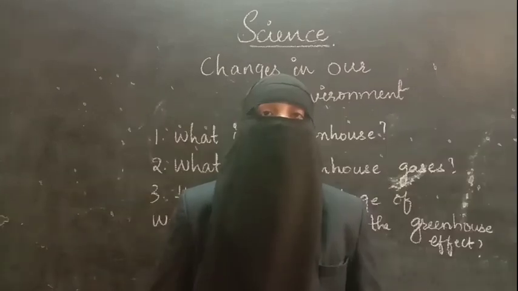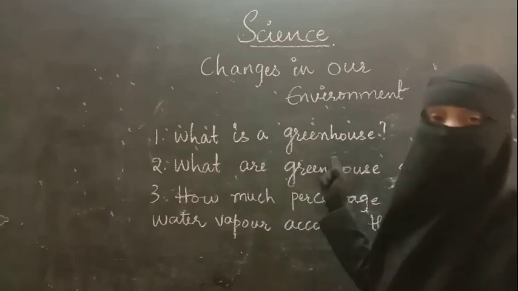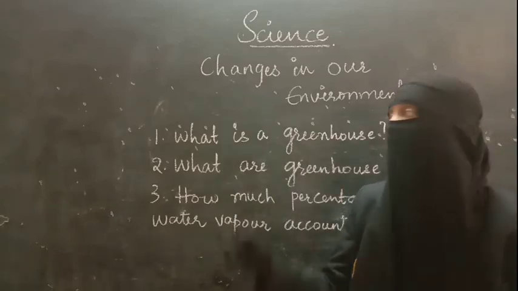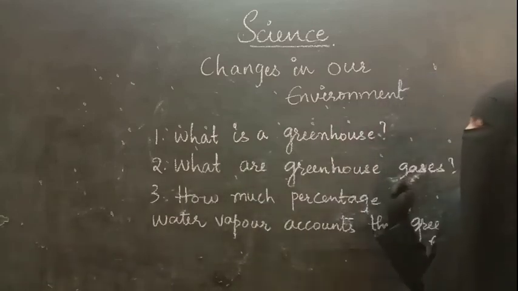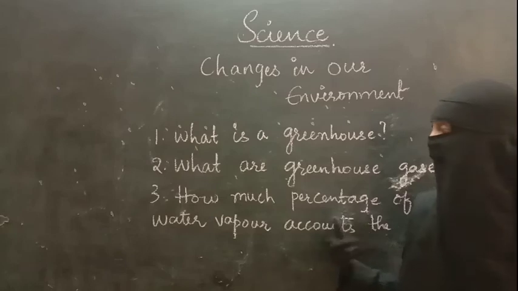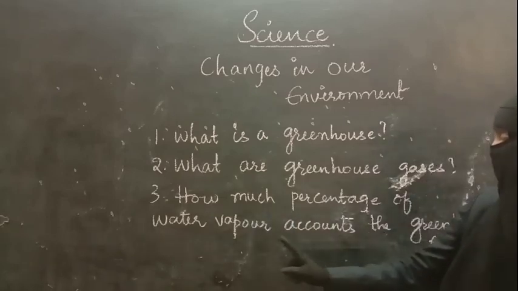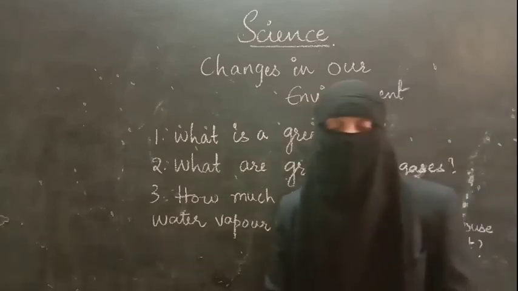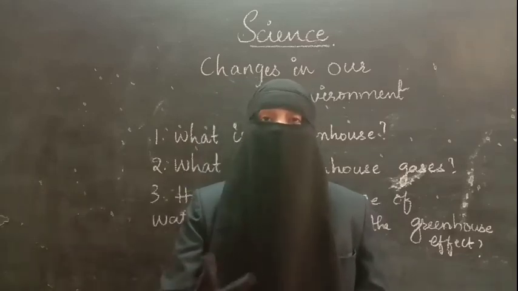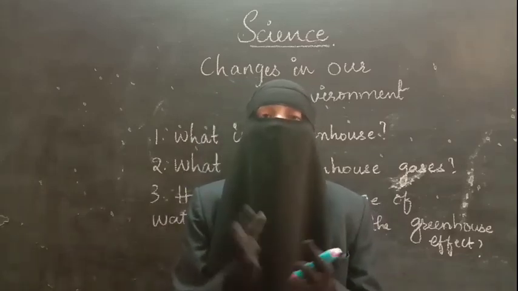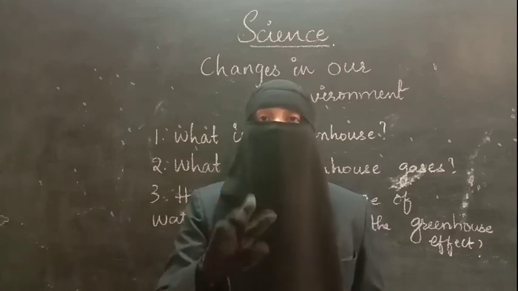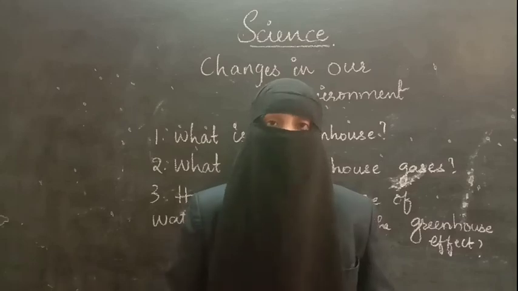Students, your worksheet is to write what is a greenhouse. A house which is made up of glass, where the plants are grown, is a greenhouse. What are greenhouse gases? I wrote the names of those gases, you write them the same. Then, what percentage of the greenhouse effect does water vapor account for? I said the percentage of water vapor which is adding up to the greenhouse effect, between some value and some value. So what is that? You have to think and write.